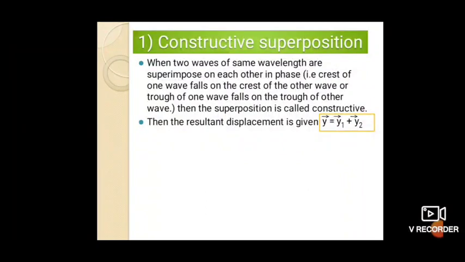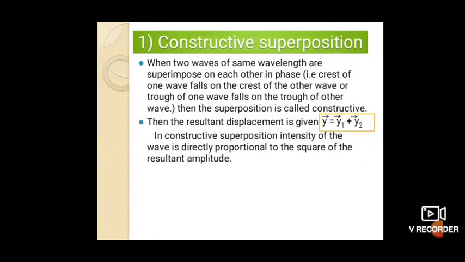In constructive superposition, the intensity of the wave is directly proportional to the square of the resultant amplitude. So in this case the resultant amplitude increases, and in constructive superposition the intensity of the wave is directly proportional to the square of the amplitude, that is I is directly proportional to the square of the amplitude.